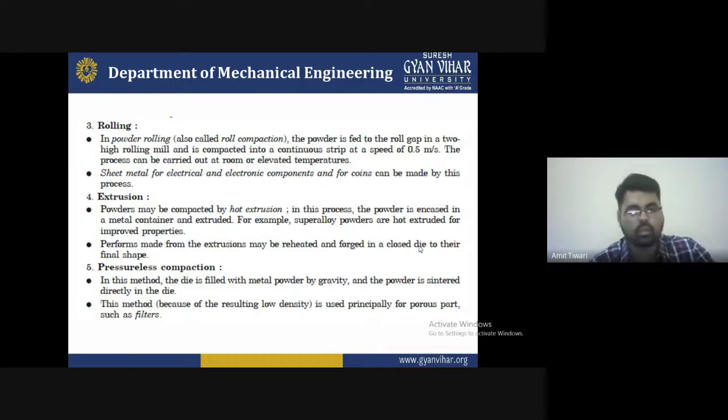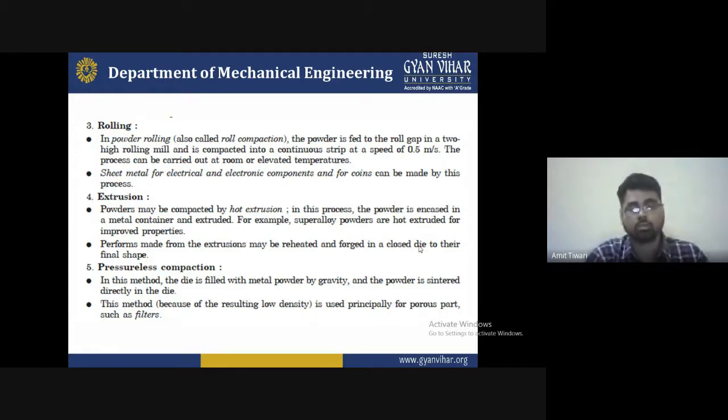Now extrusion is very common, because if you want to increase the length and diameter of a particular bar or rod you have, how can we do that? We can improve it by the extrusion process. You have to apply a certain equivalent action pressure until the dimension is changed. We have to maintain the load for the required time and material condition, because if you apply the load in an upward action, then it will break. In that case extrusion will not be used. So you have to understand that powder may be compacted by extrusion.